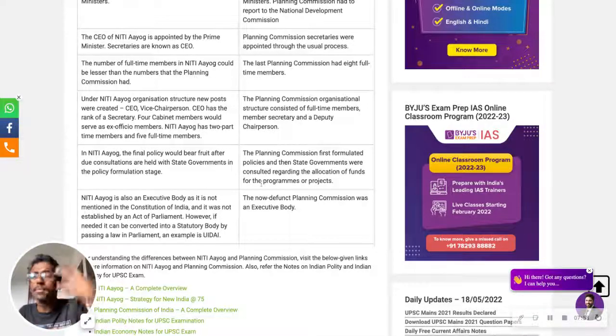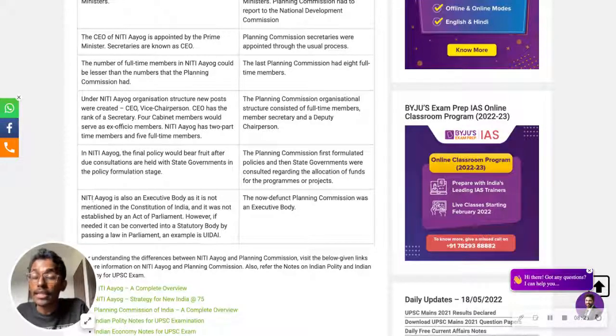Here also state government's approval is taken, but in Niti Aayog, the final policy would bear fruit after due consultations are held with the state governments. During the process itself, Niti Aayog takes the state government into consideration, whereas in the Planning Commission, that was not the regularity. Now, Niti Aayog is also an executive body, as it is not mentioned in the Constitution of India, and it is not established by an act of Parliament. However, if needed, it can be converted into a statutory body.